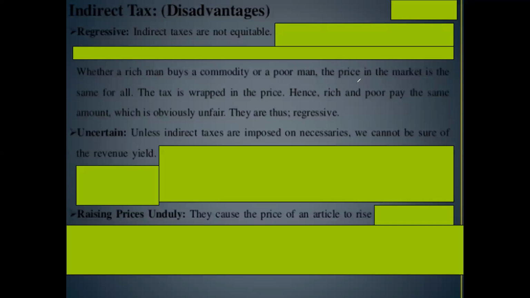This year, in my house, we may consume 50 kgs of rice. Next year, we may consume 30 kgs of rice, or maybe more, or maybe less. So how much tax is involved in that? The government cannot estimate properly. So there is bound to be uncertainty in revenue yield, meaning revenue generation, with respect to indirect tax. Okay.